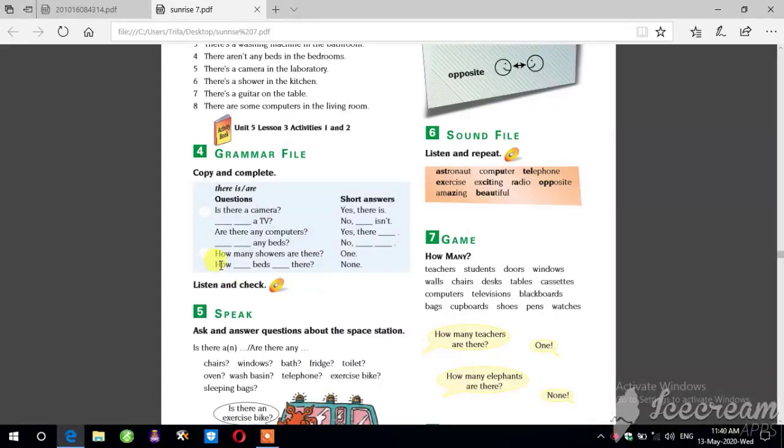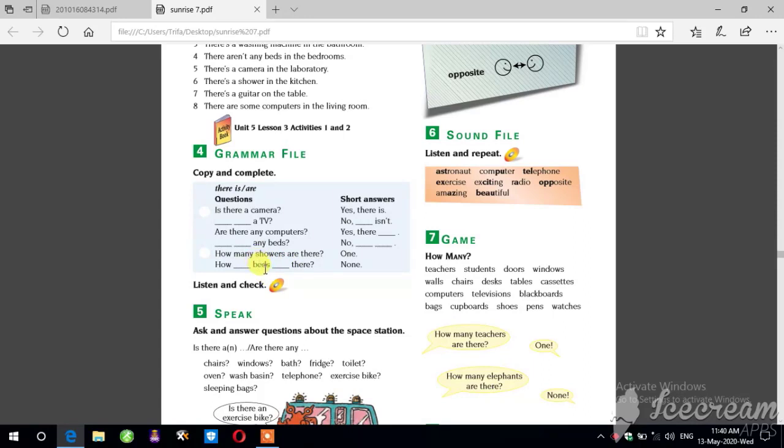Look at this example. How many beds are there? We have to say how many, because we ask about the number of the things. And here, beds. How many beds are there? Not is, because there is an s at the end of the noun bed.